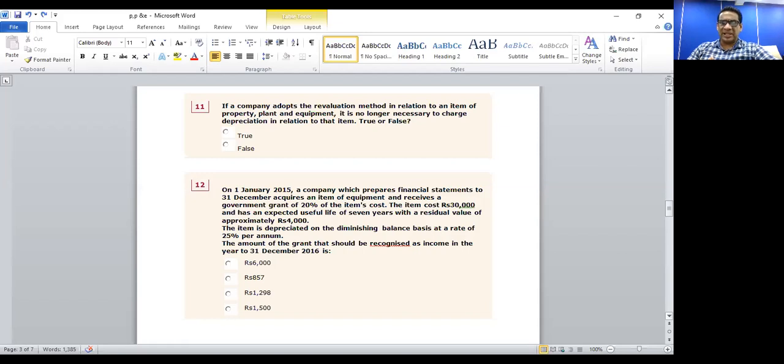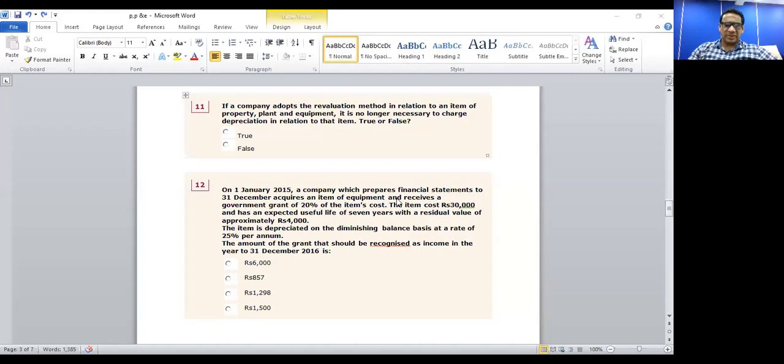So 20% of the item's cost of 30,000 means 6,000 rupees. That is the total value of the grant you have received. This asset is being depreciated based on the reducing balance method at a rate of 25% per annum. Question is, how much of the grant you need to recognize as an income in the year to 31st of December 2016? Okay, I'll give you 2 minutes. Work it out.